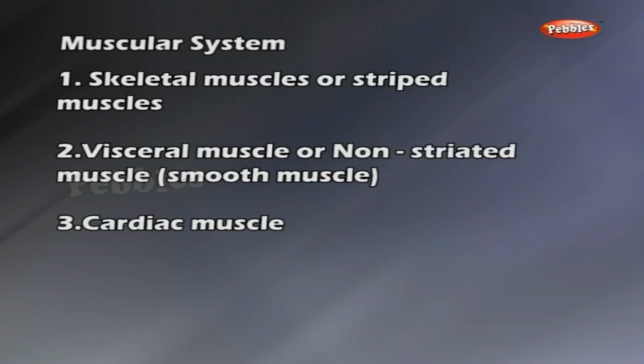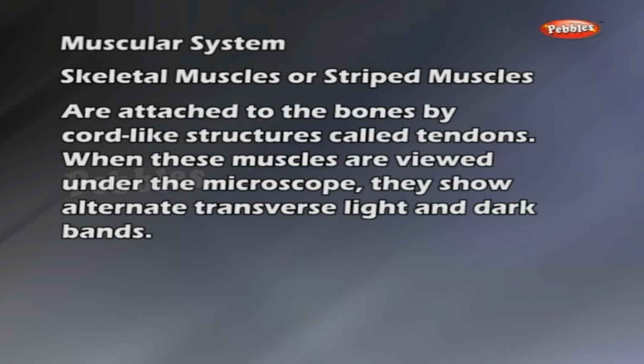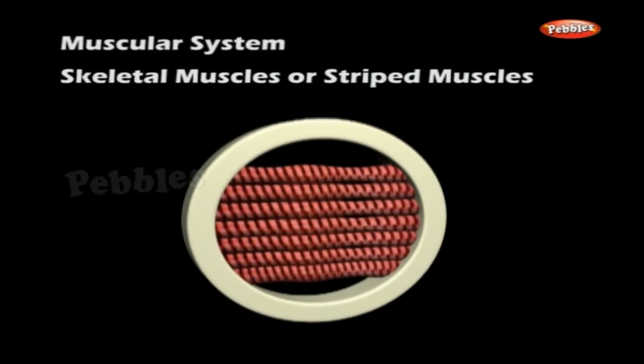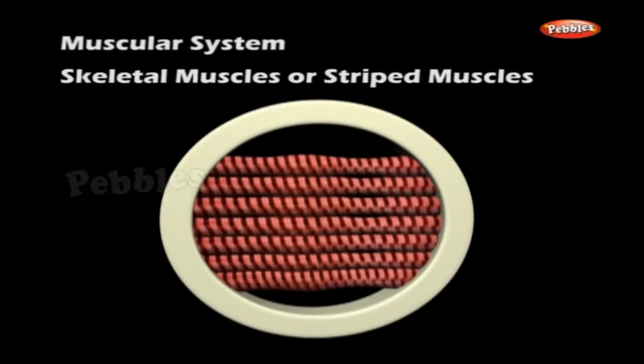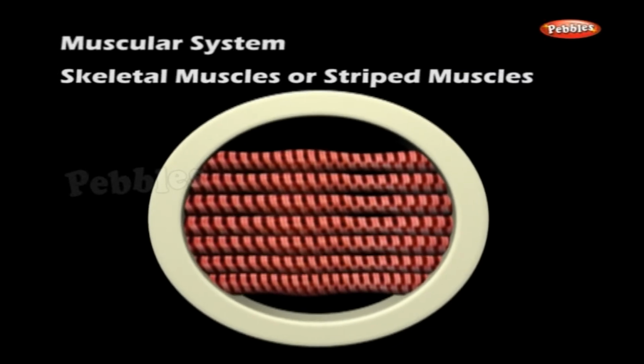Skeletal muscles or striped muscles are attached to the bones by cord-like structures called tendons. When these muscles are viewed under the microscope, they show alternate transverse light and dark bands. These muscle cells are long and cylindrical and can be moved at will. So, they are known as voluntary muscles.